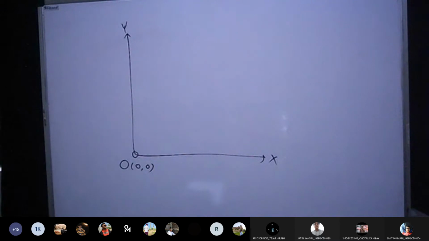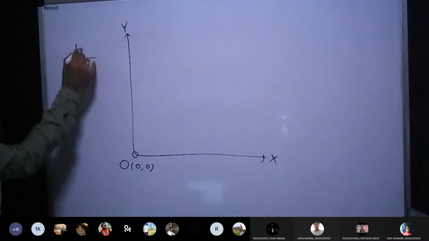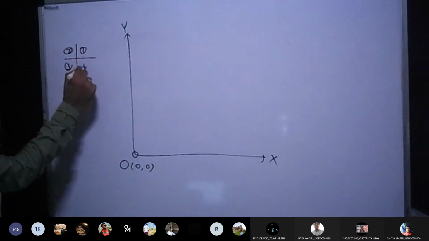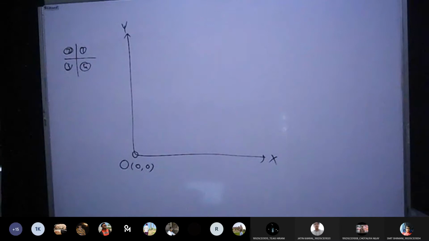That is the origin, because we are discussing rotation about the origin. That's why we have to start from the origin only. Here you are talking about the first quadrant of your mathematical geometry. In your maths, you have 4 quadrants like this: first quadrant, second, third, and fourth. So here we are talking about the first quadrant.